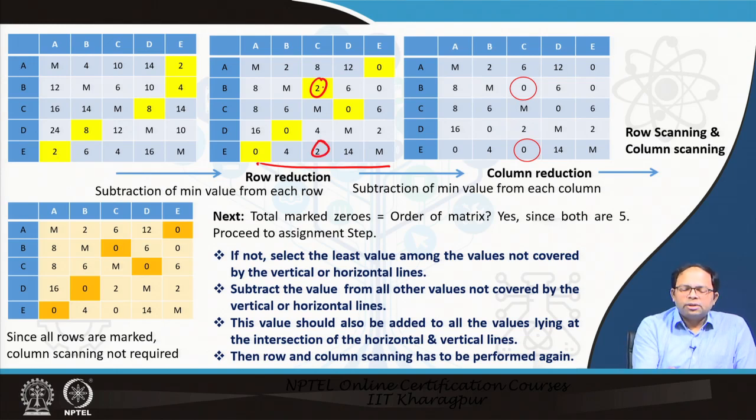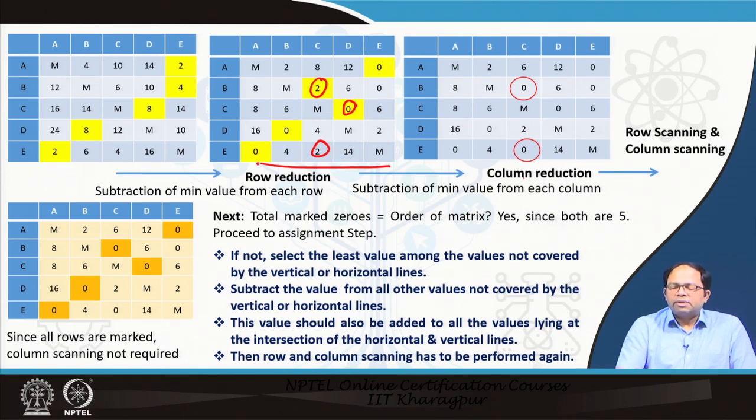So that means we have to subtract 2 from all the values. So that's why 8 becomes 6, 2 becomes 0, 4 becomes 2, and 2 becomes again 0. Then in this particular column there is again another 0, so after subtraction it remains the same. The same happens in the last column as well.